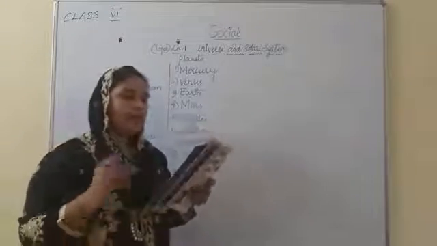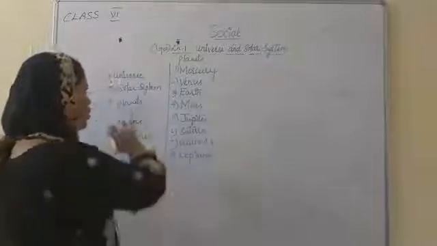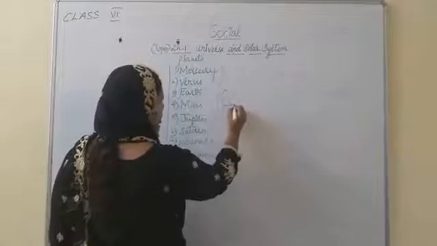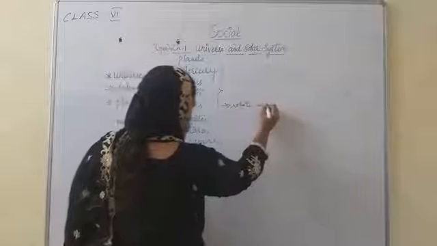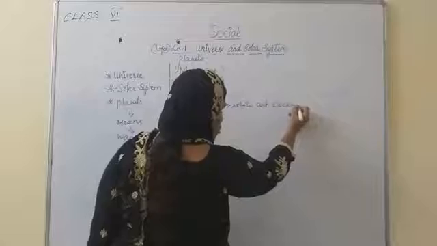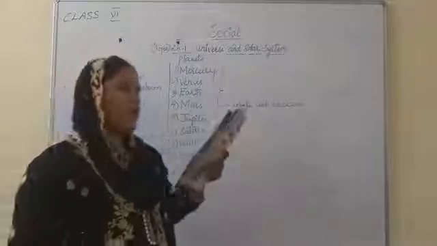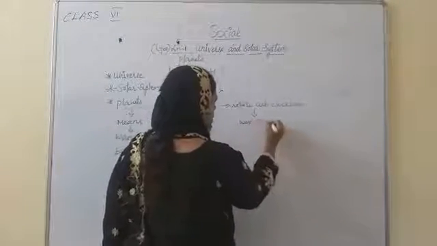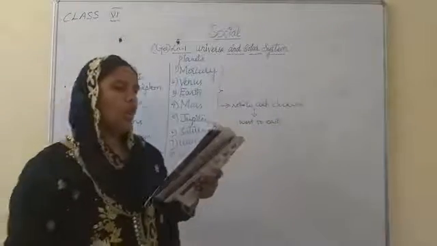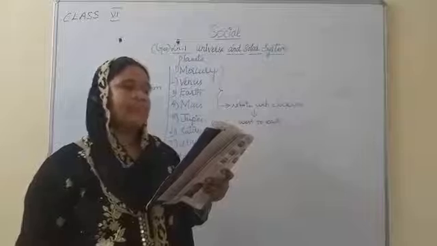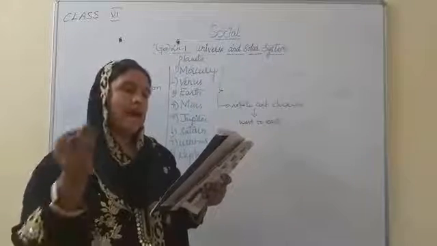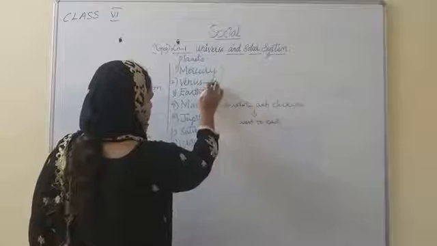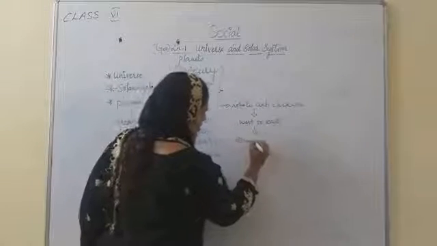After that, all the planets rotate anti-clockwise, from west to east, on their own axis, except Venus and Uranus.